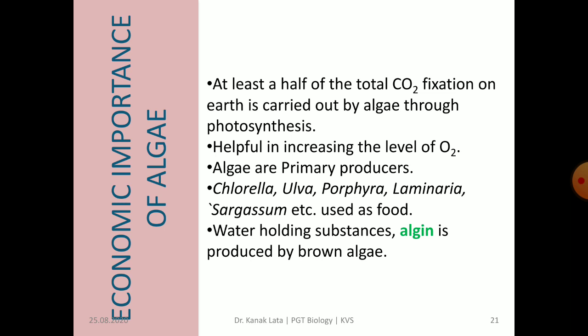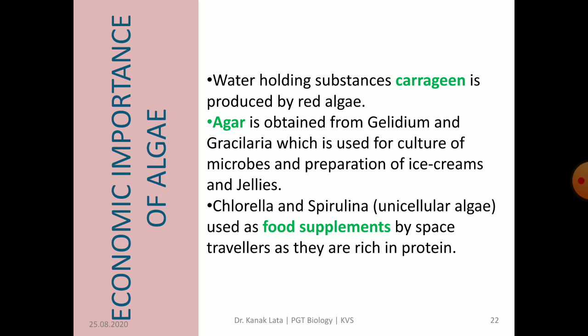Many algae like Chlorella, Ulva, Porphyra, Laminaria, and Sargassum are used as food. Algin, a water-holding substance, that is a hydrocolloid, is produced by brown algae. Carrageen, a water-holding substance, is produced by red algae. So these two, algin and carrageen, are commercially used.